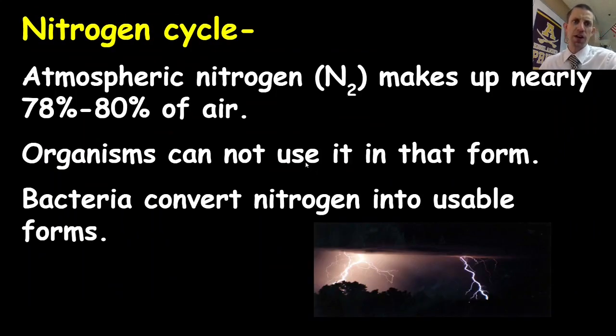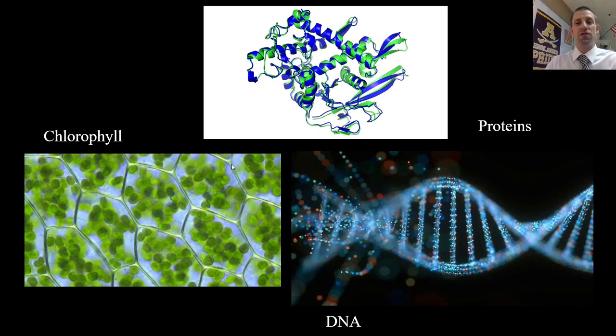All right, let's finish up with the nitrogen cycle here. First and foremost, nitrogen is the most populous gas in the atmosphere, making up about 80% of the air. And most living things can do literally nothing with that nitrogen that's in the air. There is a variety of bacteria that grows in the soil that can do a process called nitrogen fixation.